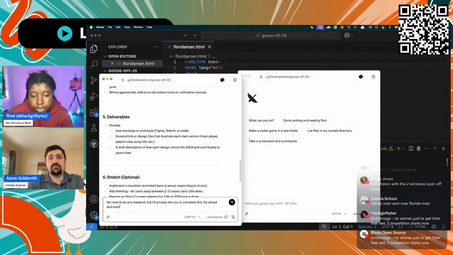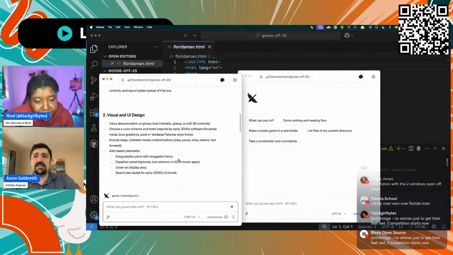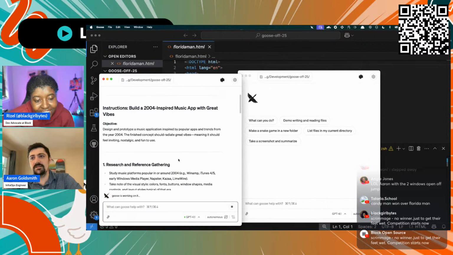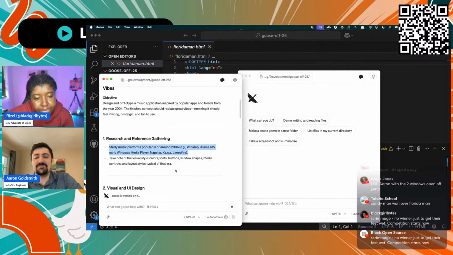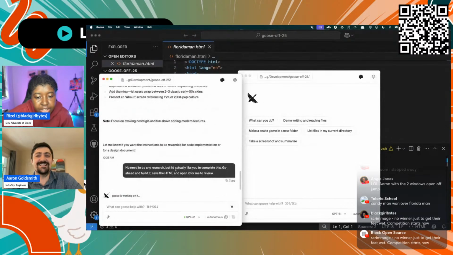Go ahead and build it, save the HTML, and open it for me to read. Interesting. The research thing, it probably already knows a bunch of these. I don't think it really needs to reference any of those.